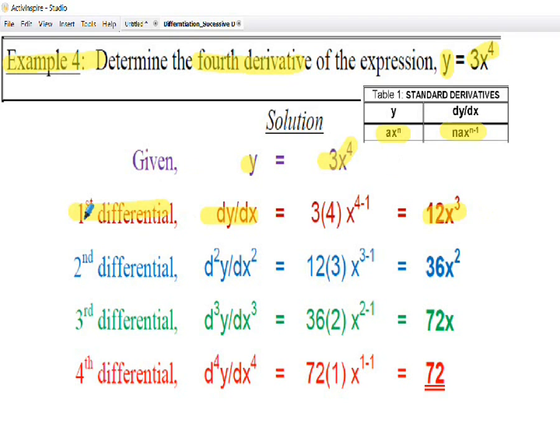To find my second differential, my d2y by dx squared term, again following the pattern through, it will be 12 times 3 is 36, take 1 off the index, x to the 2, so 36x to the 2, the second differential. Now I go on to my third differential. Notice it's now d3y by dx cubed, and again following the standard pattern through, that would be 72x, and to get the fourth differential, the question requires, d4y by dx to the 4 is equal to a constant of 72.